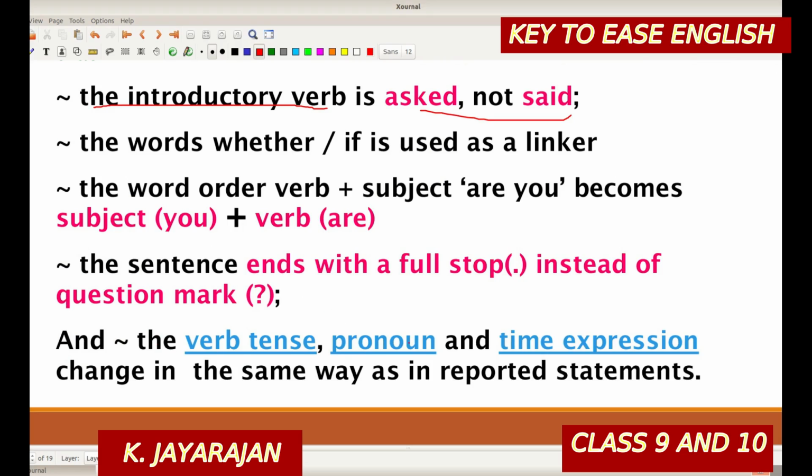And the verb tense, pronoun and time expressions, that is nearness, change in the same way as in reported statements.